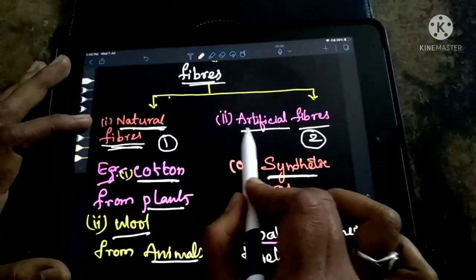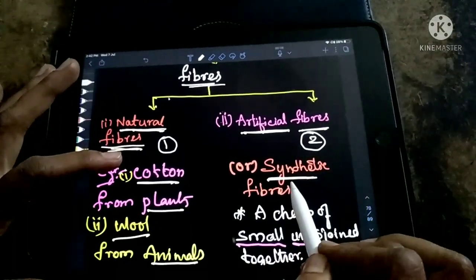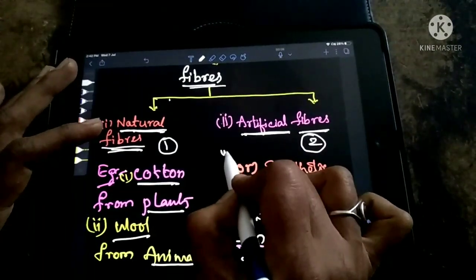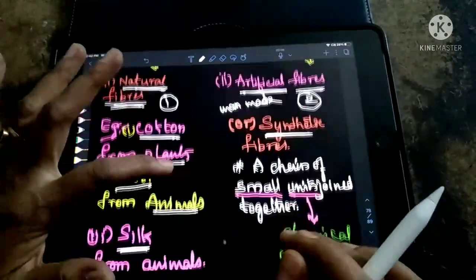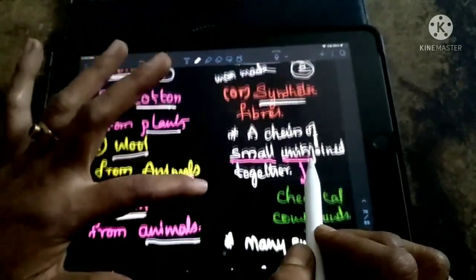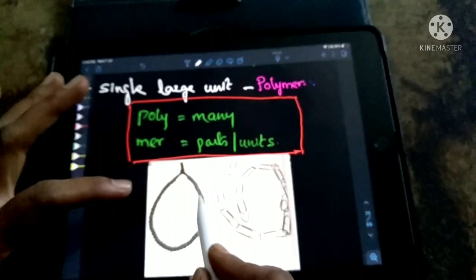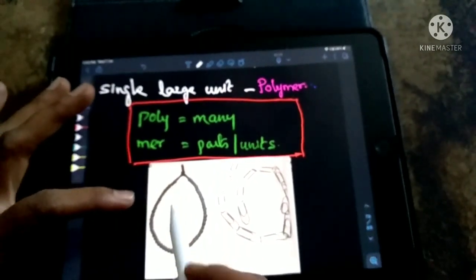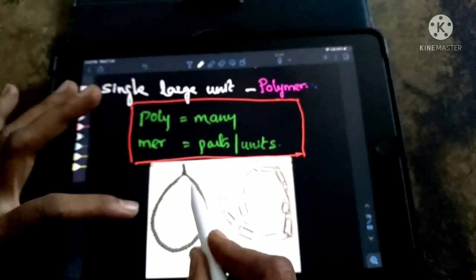Now let's come to artificial fibers. Artificial fibers are also known as synthetic fibers, also known as man-made fibers. See, for understanding how these synthetic fibers are, one example is here. If you take a necklace, in this necklace beads are there.